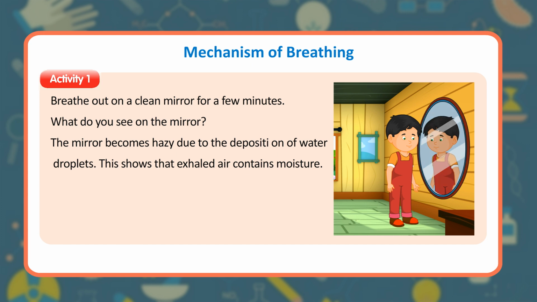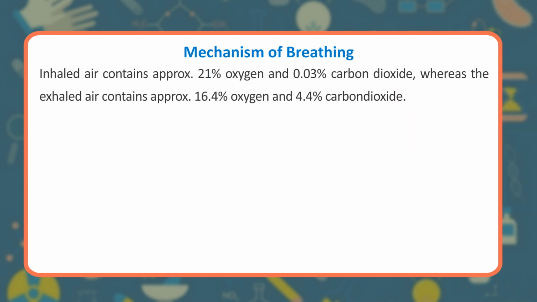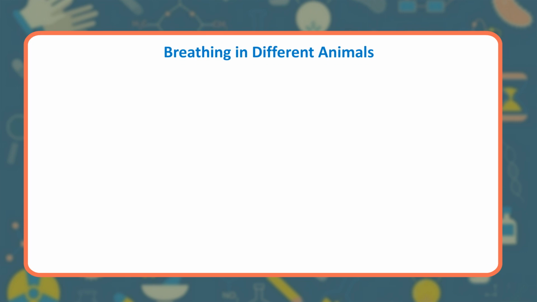Activity. Breathe out on a clean mirror for a few minutes. What do you see on the mirror? The mirror becomes hazy due to the deposition of water droplets. This shows that exhaled air contains moisture. Inhaled air contains approximately 21% oxygen and 0.03% carbon dioxide, whereas the exhaled air contains approximately 16.4% oxygen and 4.4% carbon dioxide.